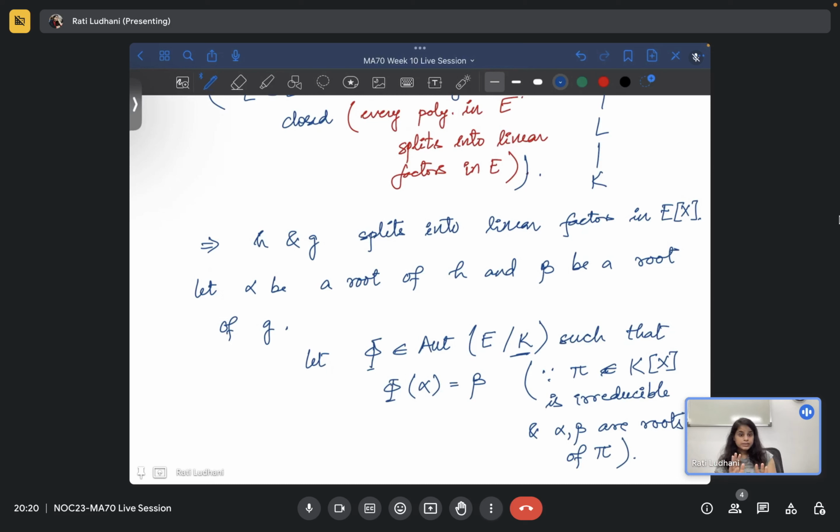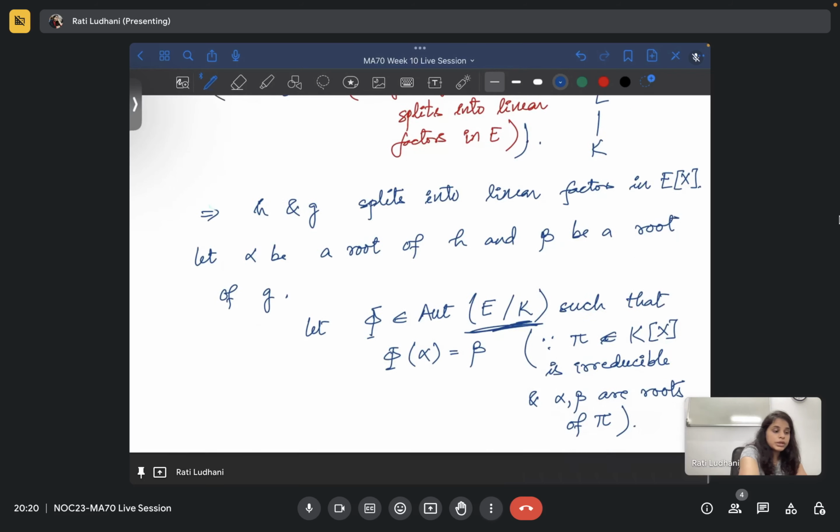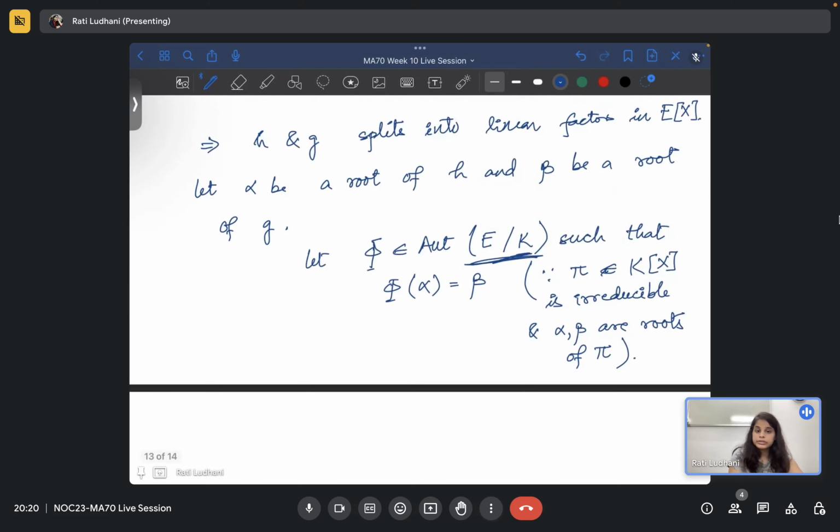As I said, pi is an irreducible polynomial in K[x], and phi is considered to be an automorphism of E over K. So K is fixed, and that's why the roots will map to other roots. If it is not irreducible, it is not required that alpha will map to beta.